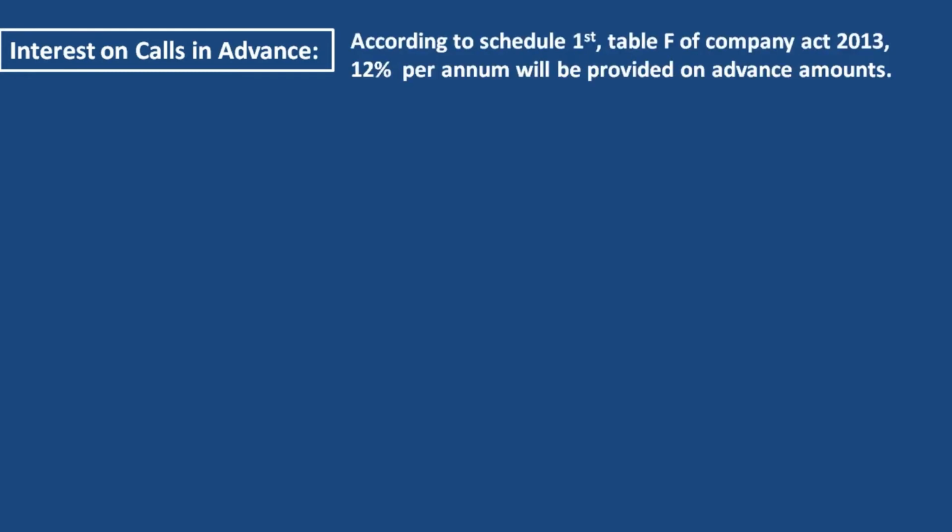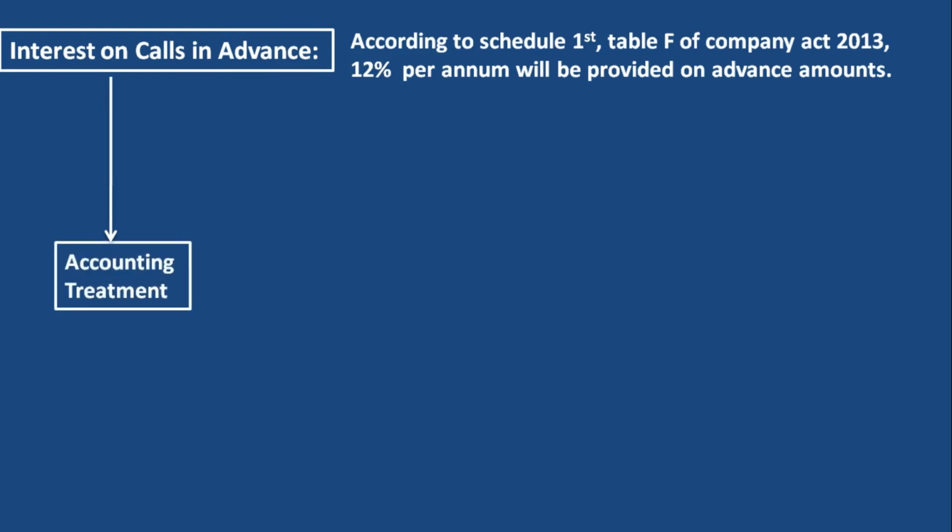Now focus on the next point, that is interest on calls in advance. So dear students, before going further, we have to understand that according to Schedule 1, Table F of the Companies Act 2013, 12% per annum will be provided on the advance amount. Whatever amount the company receives as calls in advance, the company has to give them interest at 12% per annum. Okay, now look here, we have to pass two journal entries.